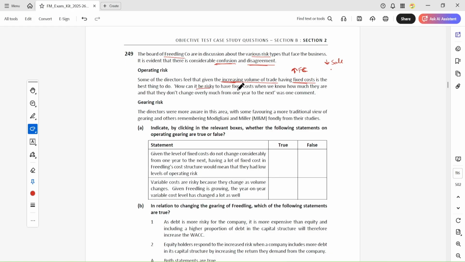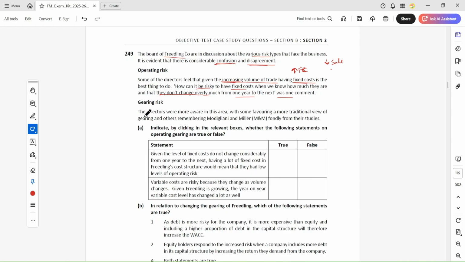How can it be risky? So they are questioning how fixed cost can be risky when we know how much they are, and they don't change very much from one year to the next. Okay, this is the confusion among the directors.